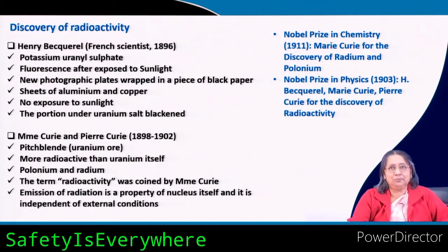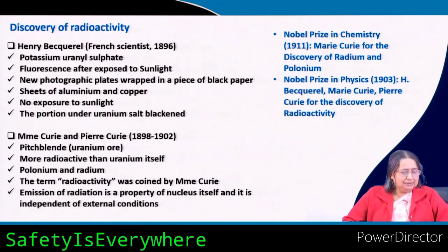So why did the name polonium come? Because Madame Curie was from Poland. So on the name of her motherland, the new element, which is also a very radioactive element, and another element, radium, these two elements were isolated, and the name polonium was given by Madame Curie according to her motherland.